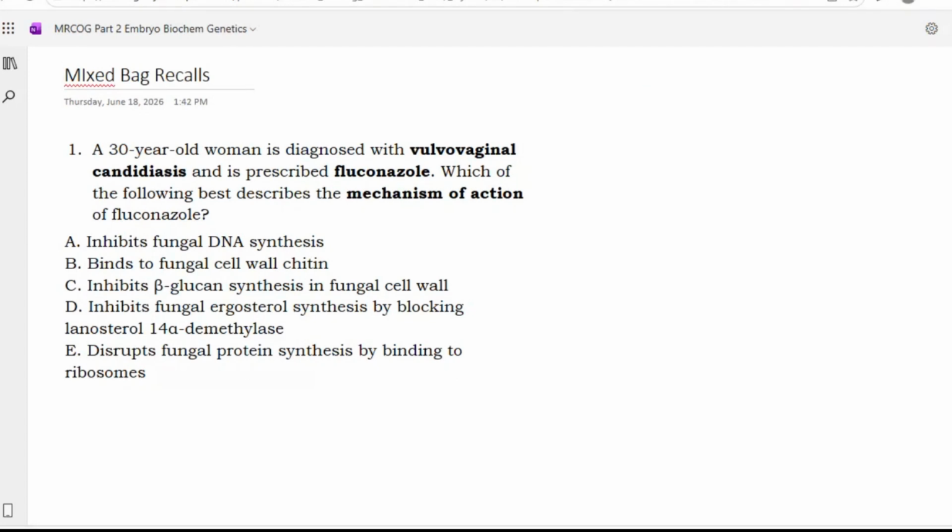Dr. Sansi, can you please start with this first question? Yes. A 30-year-old woman is diagnosed with vulvovaginal candidiasis and is prescribed fluconazole. Which of the following best describes the mechanism of action of fluconazole? Inhibits fungal DNA synthesis, binds to fungal cell wall chitin, inhibits beta-glucan synthesis in the fungal cell wall, inhibits fungal ergosterol synthesis by blocking lanosterol 14 alpha demethylase, disrupts fungal protein synthesis by binding to ribosomes. So option D: inhibits fungal ergosterol synthesis by blocking lanosterol 14 alpha demethylase.